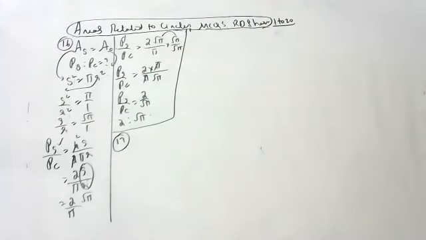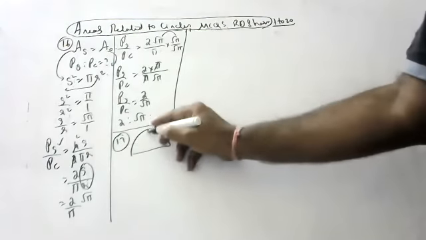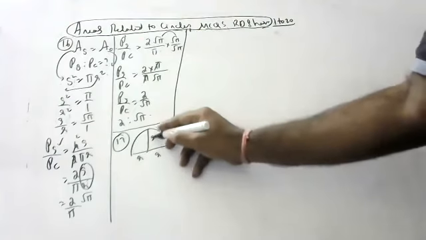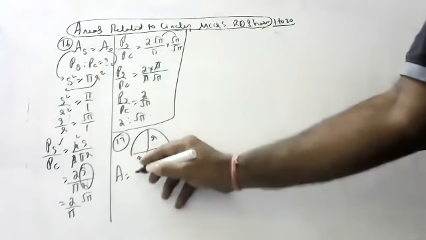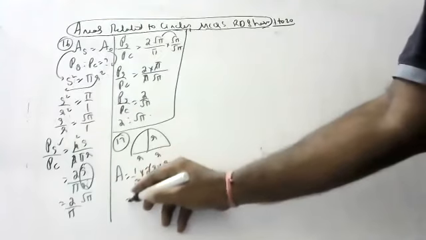17th question. In the 17th question, they are asking the area of the largest triangle that can be inscribed in a semicircle of radius r. Just now we did this, children, already. This is r, this is r, this is r. What is the area of the triangle, children? 1 by 2 into 2r into r. So r square. We did this one already.